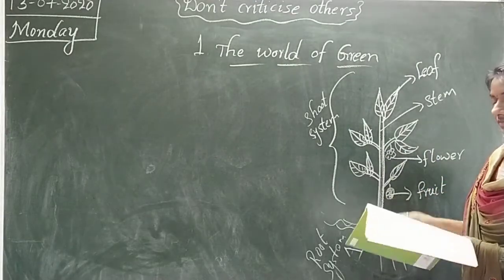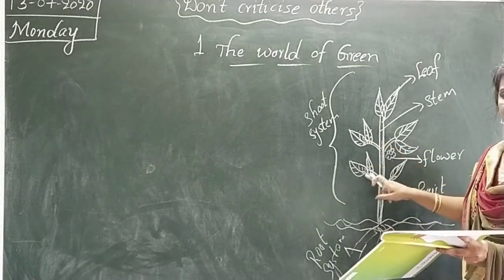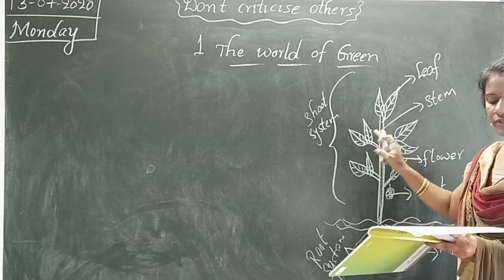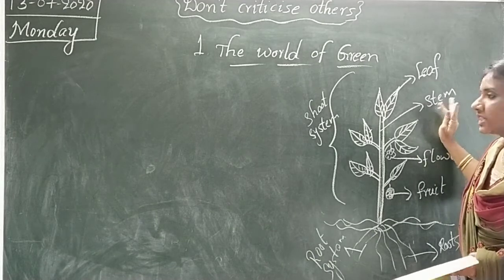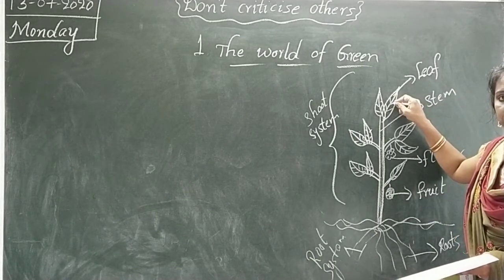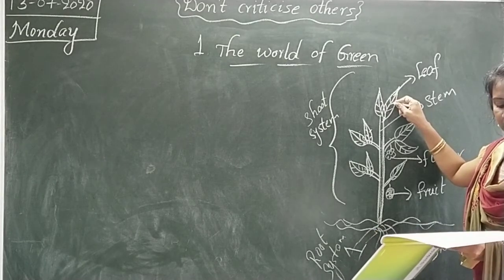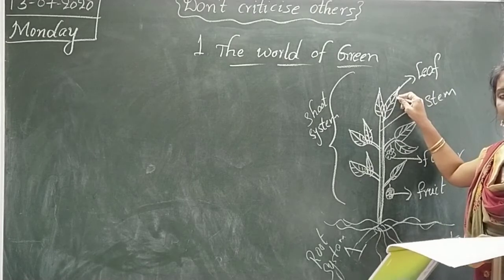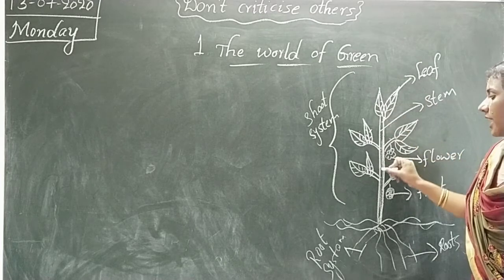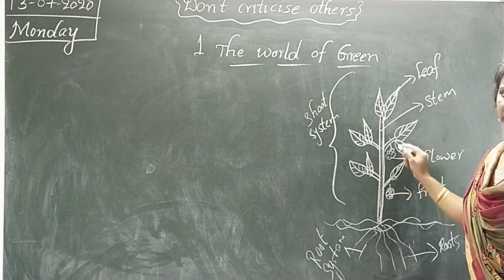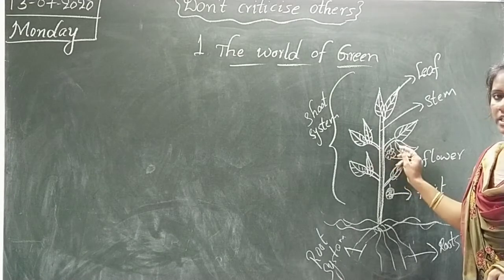Here we are observing, see, it can carry water and nutrients from the other parts of the plant. It carries food made by the leaves to all the other parts of the plant. Who can prepare food? Leaves. Leaves can prepare food. It is usually green in color and it uses air, water and sunlight to make food for the plant. That food they can carry to other parts of the plant. Thus the stem carries food and water to other parts of the plant.